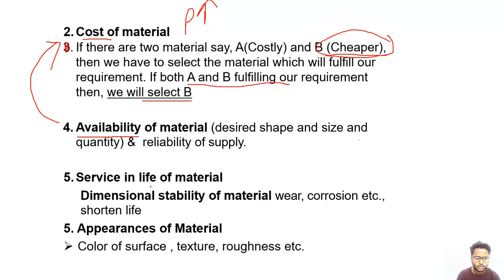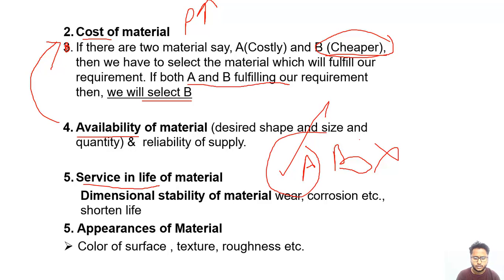The next is the service life. This term is known as the service life of the material. If the service life of the material is longer for a particular application, then we will select that material. If there are two materials, A and B, and the service life of A for the same application is higher and that of B is lower, then we will select material A for the next working process of the same service.